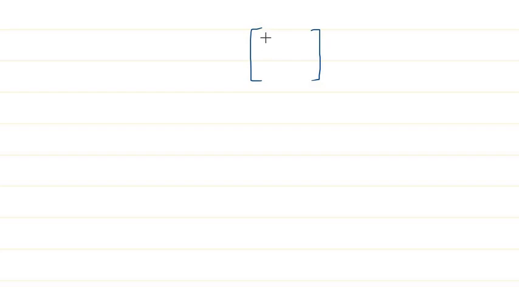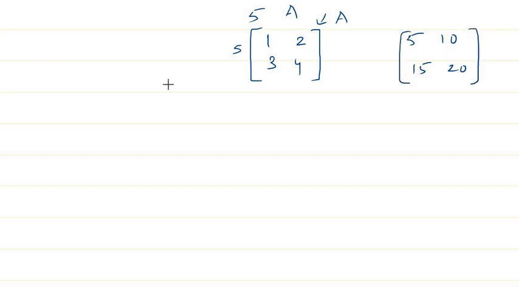For example, if I take the matrix 1 2 3 4 and multiply with 5, I get 5 10 15 20, right? In this case the determinant of the A matrix is 4 minus 6, that is minus 2.